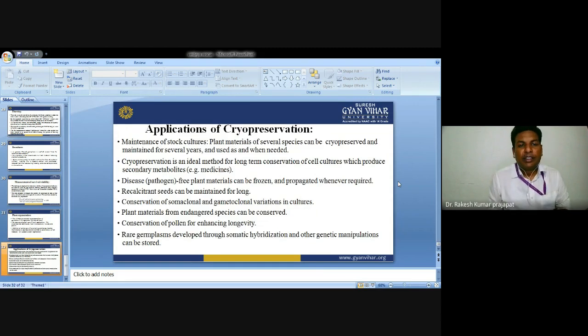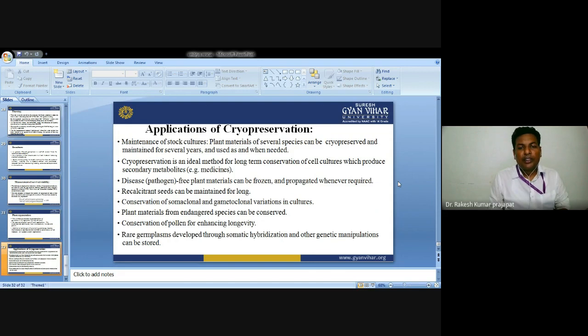Now, applications of cryopreservation. First, maintenance of protoplast stock cultures. Plant material of several plant species can be cryopreserved, maintained for several years, and used when needed. Cryopreservation is an ideal method for long-term conservation of cell cultures which produce secondary metabolites like medicines. Disease-free plant material can be frozen and propagated when required. Recalcitrant seeds can be maintained for a long time.